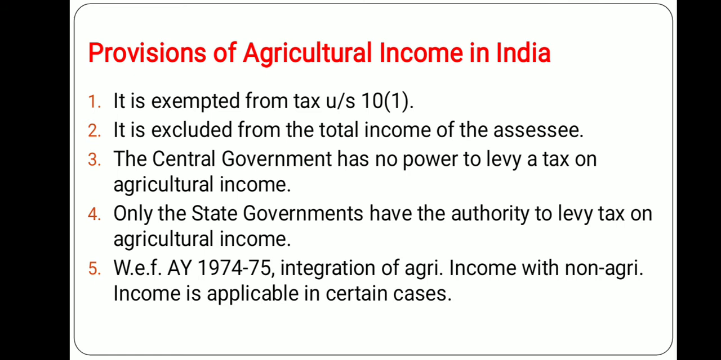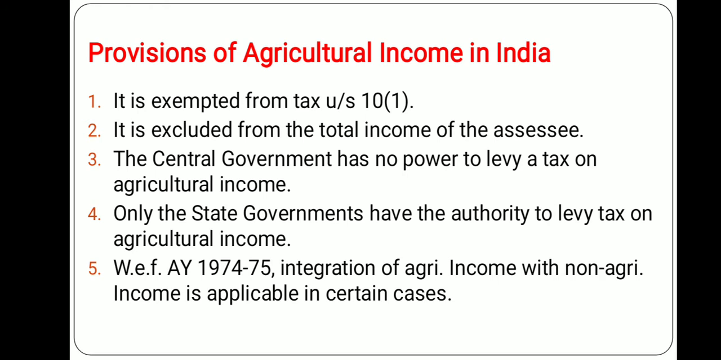With effect from the assessment year 1974-75, there is a scheme of integration of agricultural income with non-agricultural income, but with certain conditions. If certain conditions are satisfied, then there will be integration of agricultural income with non-agricultural income in some specific cases, not in all cases.